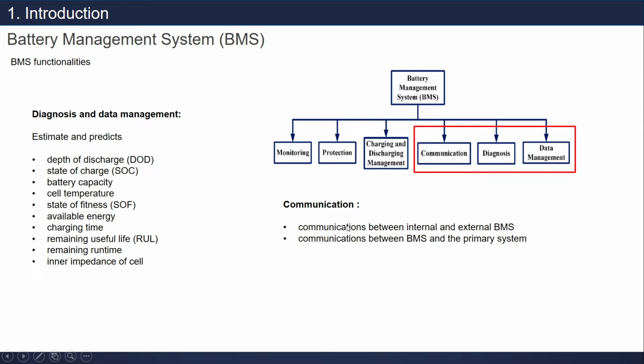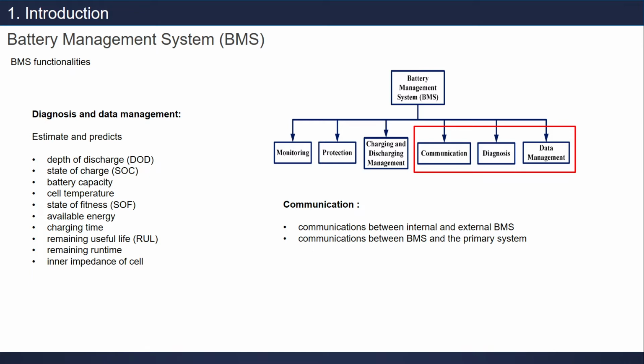On the communication, we need to consider communication between internal and external BMS, such as between the BMS itself and fuel. If you integrate with fuel, or if you integrate with an ultracapacitor, how do you establish the communication between the battery and the ultracapacitor, and so on.